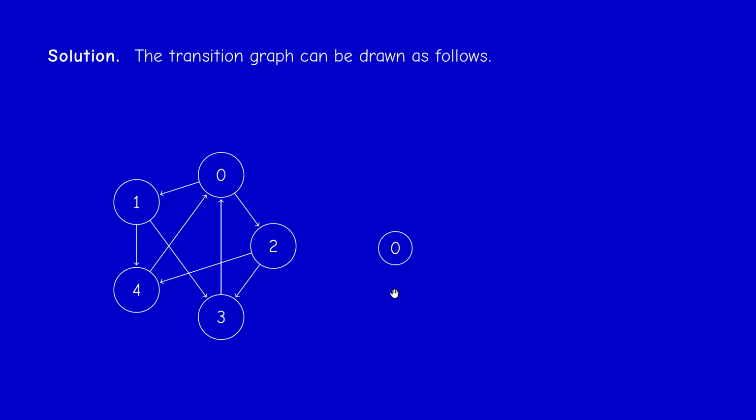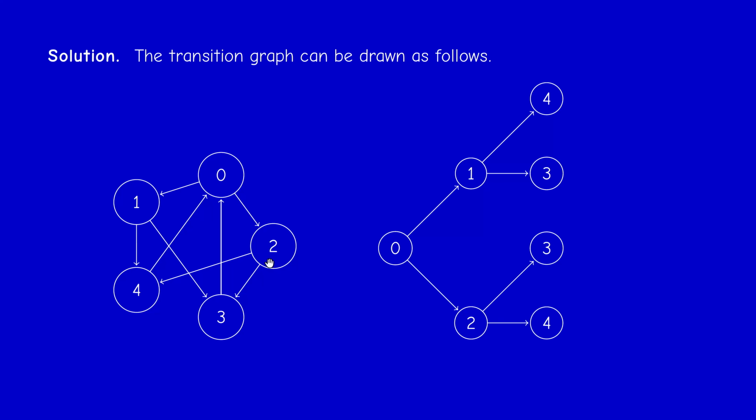So I will do it. All right. From 0, where can I go? From 0, I can go to either 1 or 2. First step. Now, from 1, I can go to either 3 or 4. From 2, same thing, 3 or 4. And now, from 4 and 3, I can only go back to 0. And that's it. So what does this mean? This covers all the possibilities. So there's no path from 0 to itself of length 1, and neither of length 2, but there are several paths of length 3.